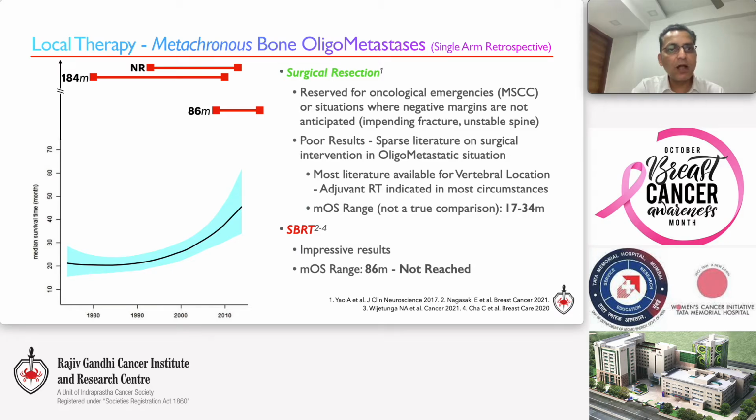Bone metastases are unarguably the forte of SBRT with results far and above surgical resections. However, in defense of surgery, I must say that the role of surgery is hampered by its use as an emergency procedure, impending malignant spinal cord compression or quality of life altering fractures, procedures where margin considerations are secondary, thereby explaining the poor results. Therefore, the median survival comparisons are not valid actually.